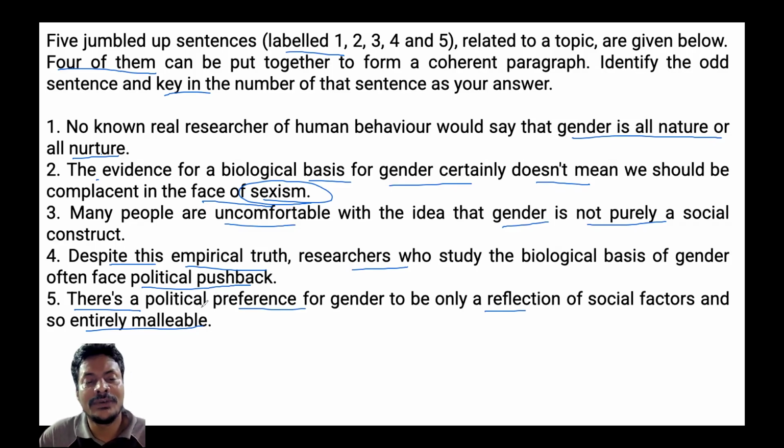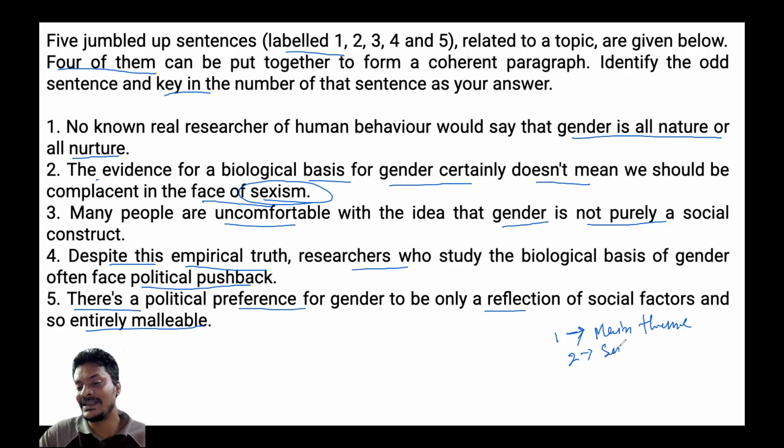Now, the first thing is called the main rules we must apply. To solve any odd sentence out question, what do we need to find? We need to find the main theme. So what is the main theme here? That is the first thing we need to find out. Second, we need to find the sentence or sentences that support the main theme, right?